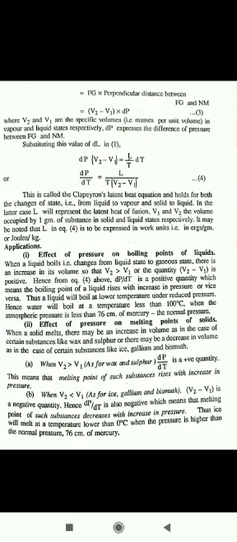Now, second point, effect of pressure on the melting point of a solid. When a solid melts, there may be an increase in volume, as in the case of certain substances like wax and sulfur, or there may be a decrease in volume, as in the case of certain substances like gadolinium and bismuth. So there are two cases. A, when V2 is greater than V1, as for wax and sulfur, dP upon dT is a positive quantity. This means that the melting point of such substances rises with increase in pressure.